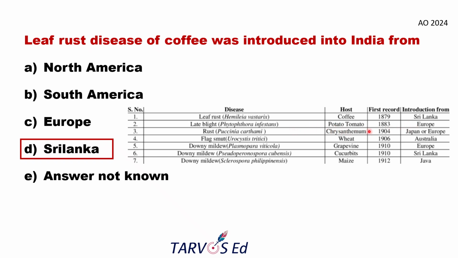Chrysanthemum rust was introduced from Japan or Europe. Flax rust was introduced from Australia. This is also an important question which was always asked. Then downy mildew of grapevine is also important, which was introduced from Europe into India. Likewise, maize downy mildew was also introduced from Java into India. Okay. So whenever you come across any such introduced diseases, you can also remember a few more diseases which were introduced from other countries into India.